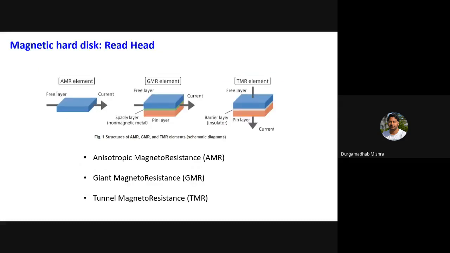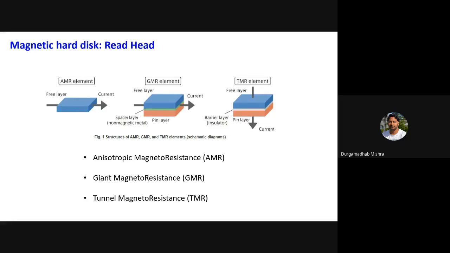Okay, so the question is how you can read these tiny bits. Now you saw that you can go to a bit size of 25 nanometer, or even up to 6-7 nanometer. And how can you read? You can imagine your bits are really close by.